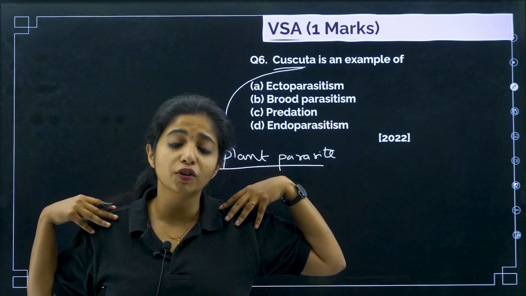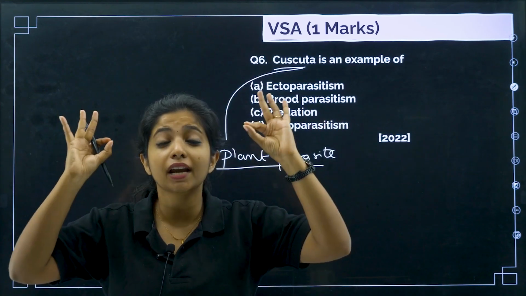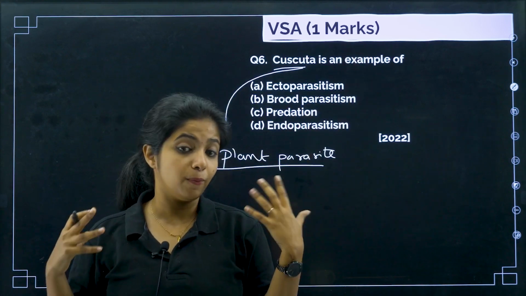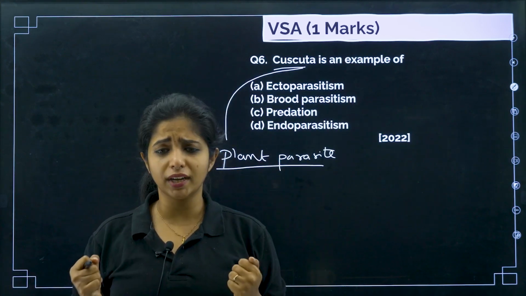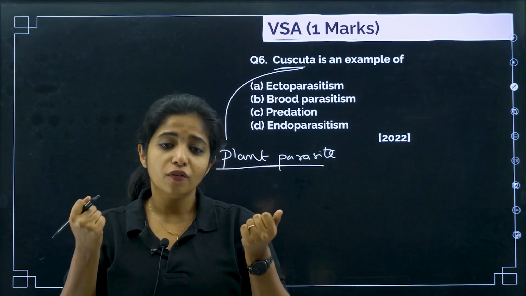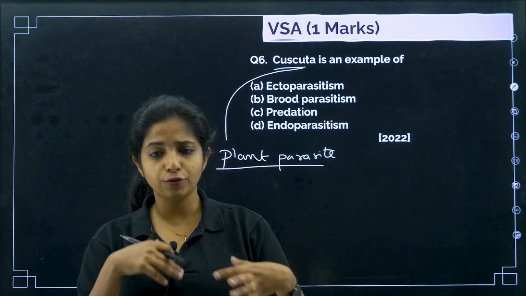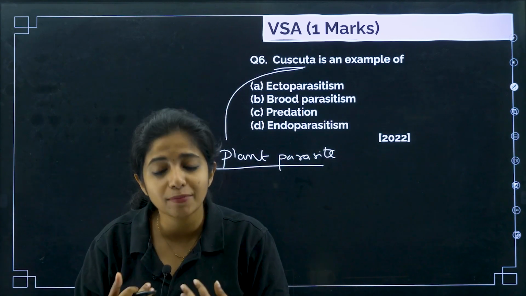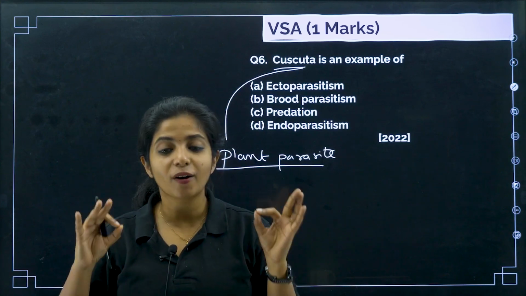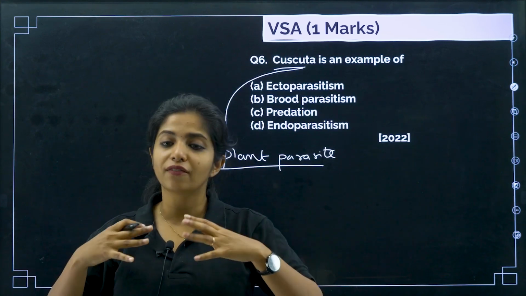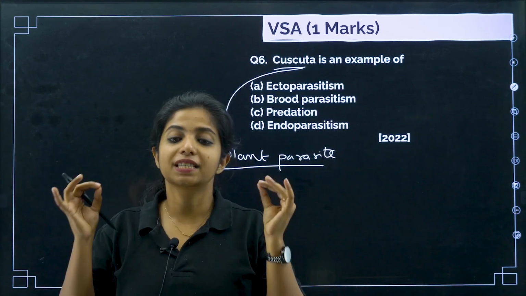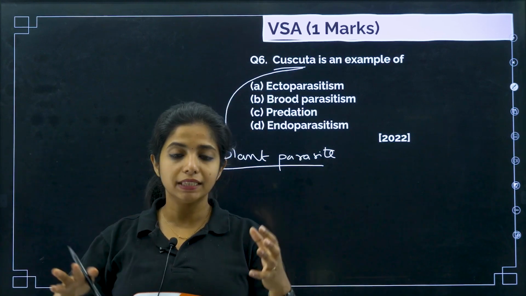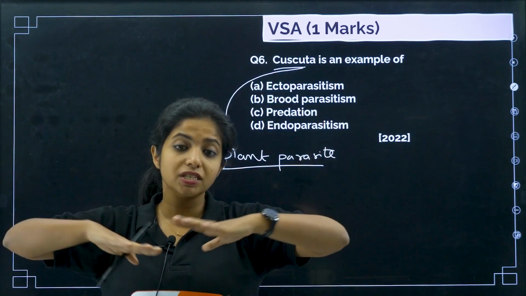Why? Because they do not have chlorophyll. Remember the statement, they do not have chlorophyll. And if chlorophyll is not there, can they absorb sunlight and prepare their own food? No. So they say, I'll depend on other plants who are already making their food. I'll take their food, their water, everything. I'm not going to prepare anything by myself, which is why I am a parasite. So Cuscuta, or Amarbel, or Dodder, whatever you call it, is a parasite and it is not completely inside the plant. It is an external parasite.